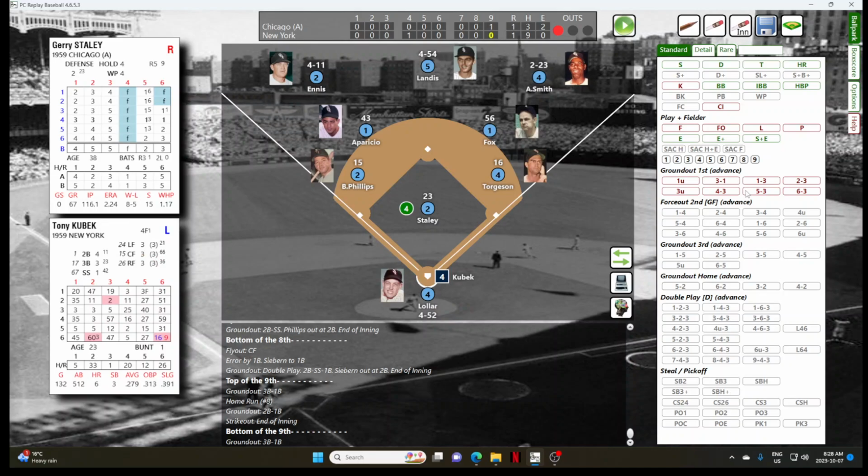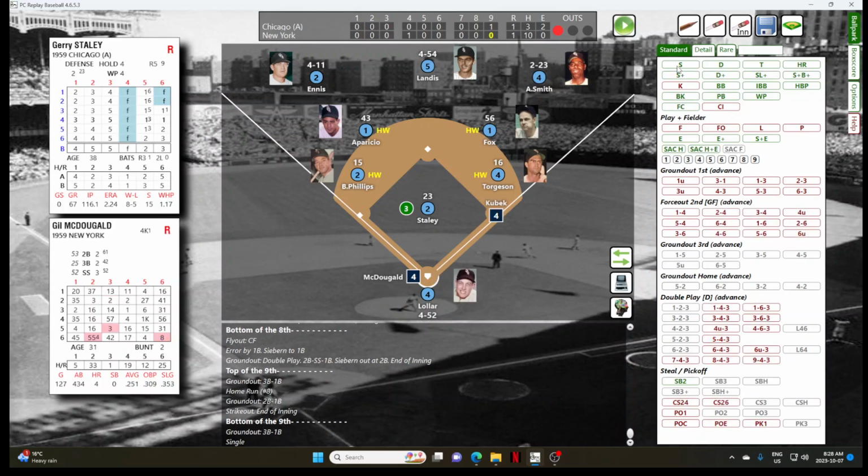Kubek hits a ball past Nellie Fox into right field for a single. 1-out single for Kubek. That was incidentally Kubek's third hit of the game. And McDougald will draw a walk.